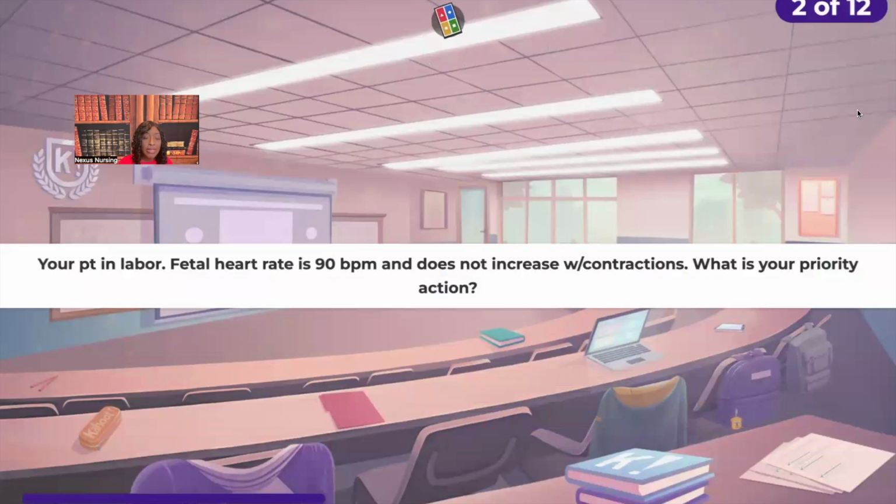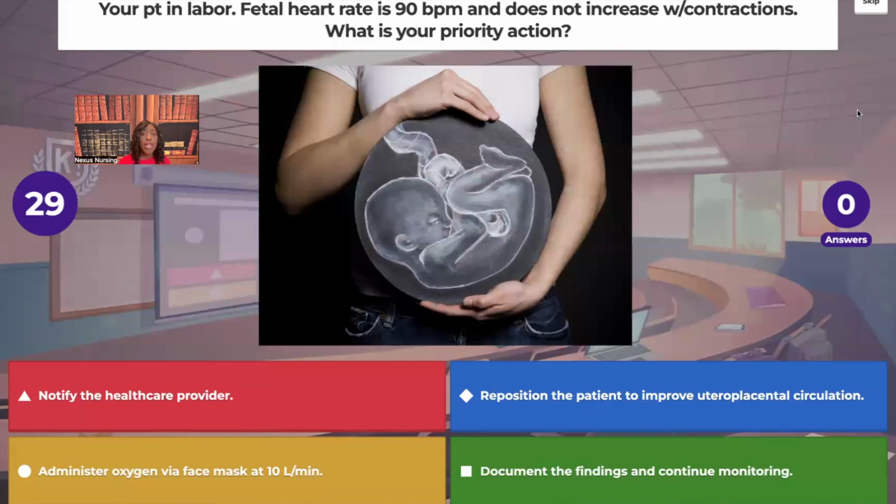Your patient is in labor. The fetal heart rate is 90 beats per minute, and it does not increase with contractions. What is your priority nursing action? Is it to notify the health care provider? Are you going to reposition the patient to improve uteroplacental circulation? Are you going to administer oxygen via face mask at 10 liters per minute? Or are you going to document the findings and continue to monitor?